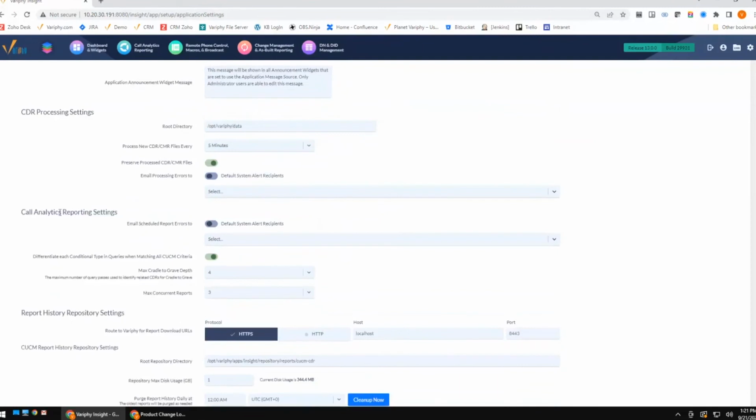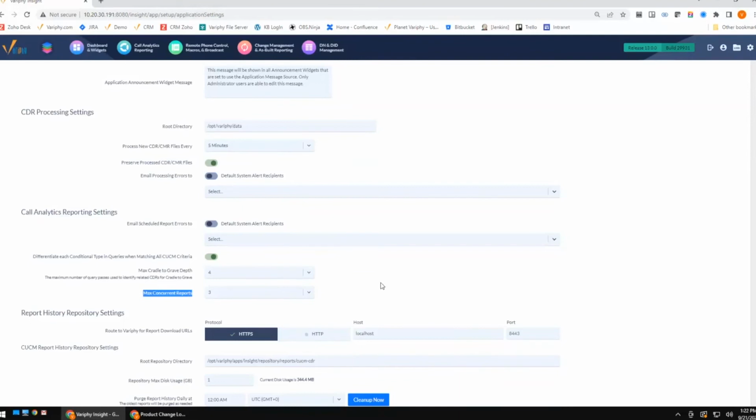If I'm taking a look at my application settings right here, you're going to see right under the call analytics and reporting section, max concurrent calls reports. This is going to default to 3. We found 3 is a pretty resource effective way to manage how many reports are kicking off at the same time. And again, keep in mind, this is scheduled reports. As you're running your ad hoc reports, doing your searches and things like that, this is not going to affect that. This is strictly going to be looking at your scheduled reports that are running in the background.